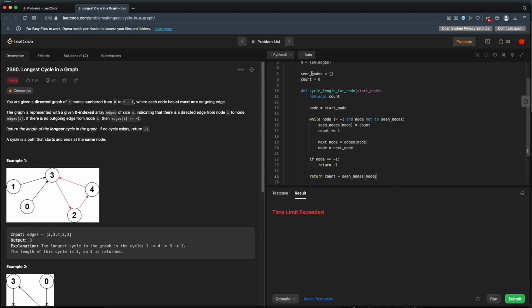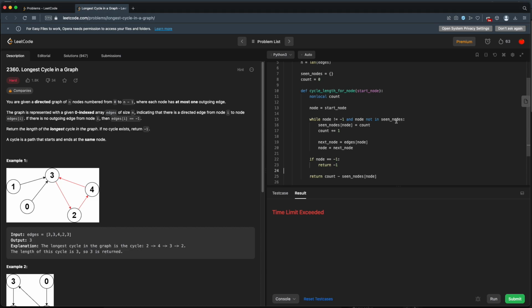So it definitely is good to move the scene nodes out here, so that way we don't traverse the same nodes multiple times. Also helps to keep the count as a global count so that we can keep incrementing and going higher and higher. But when we get to a point where we've seen a node, oh, it doesn't matter. So if we see a node for the second time, if we've already seen a node before,